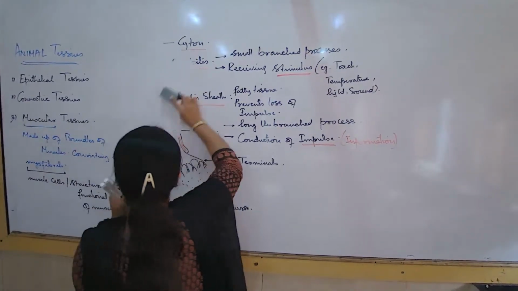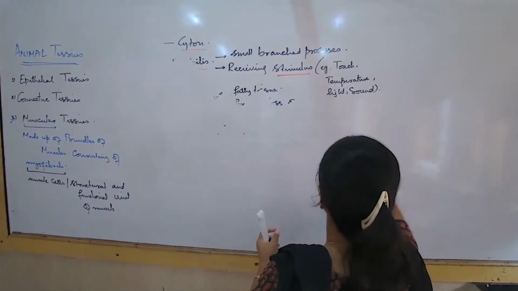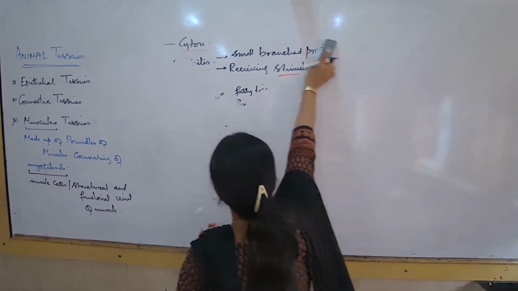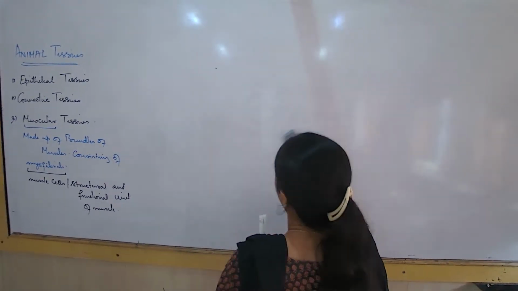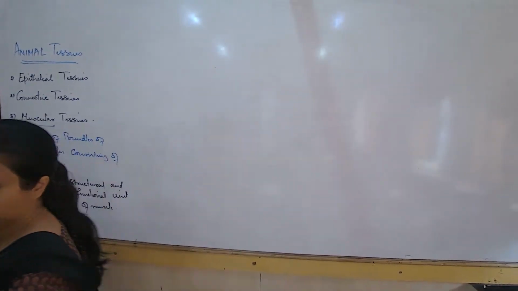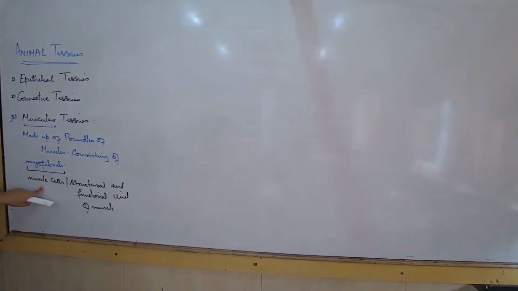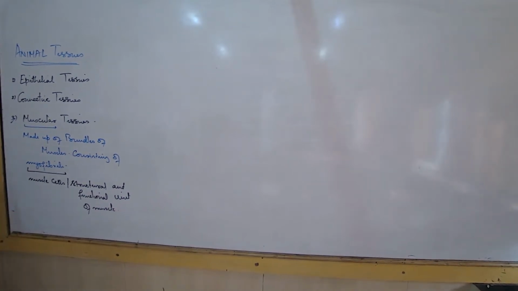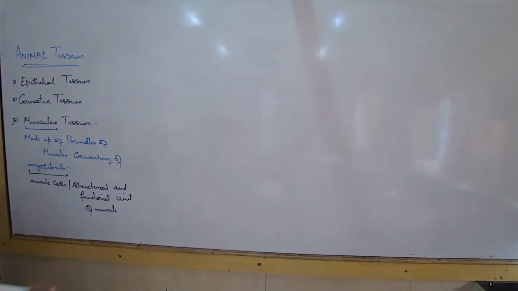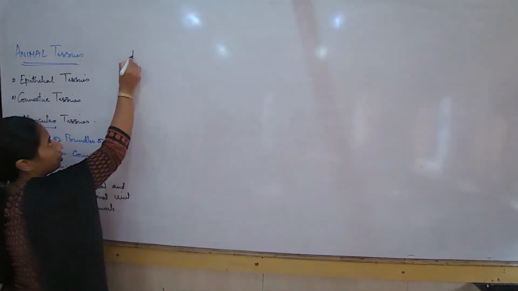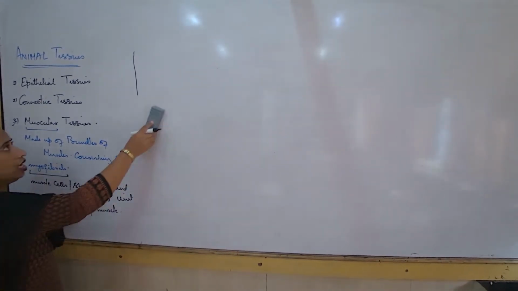But unlike the neurons, the muscles all over the body are not exactly the same. The structure differs as per their function. So we are going to learn now three different types of muscles and their respective locations. Myofibrils are also known as the muscle cells, and the structural and functional unit is the definition.